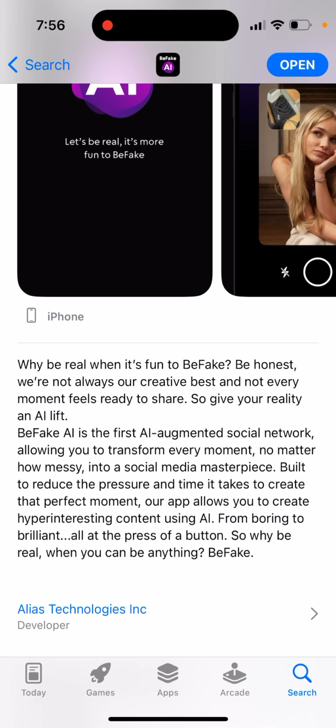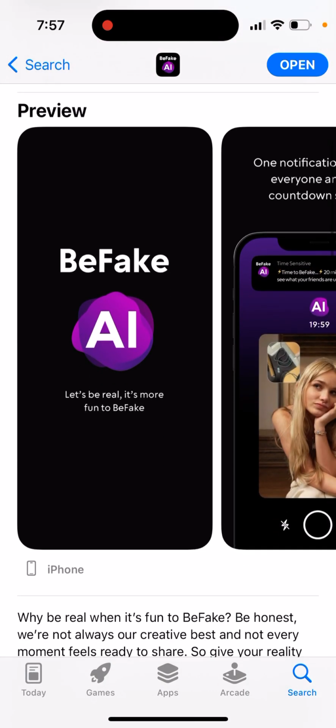Be honest, we are not always our creative best and not every moment feels ready to share. So give your reality an AI lift. BeFake AI is the first augmented social network allowing you to transform every moment, no matter how messy, into a social media masterpiece, built to reduce the pressure and time it takes to create that perfect moment. Our app allows you to create hyper interesting content using AI. So that's basically the app.